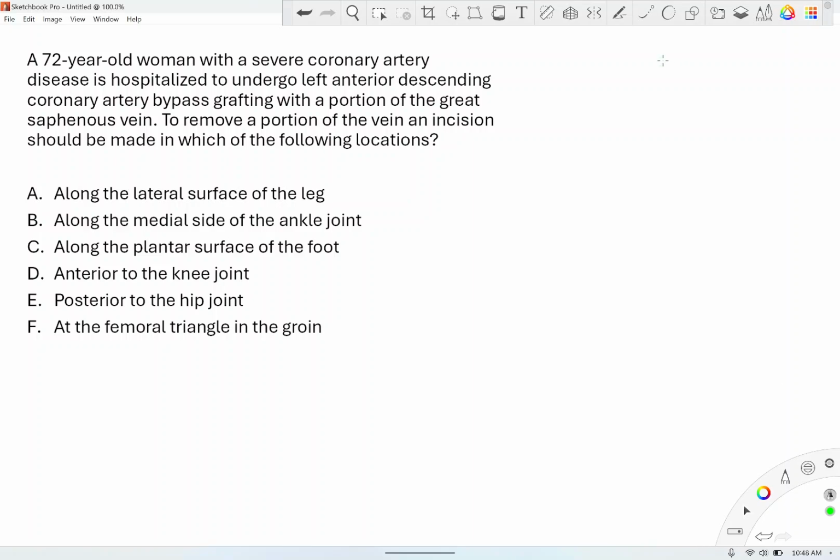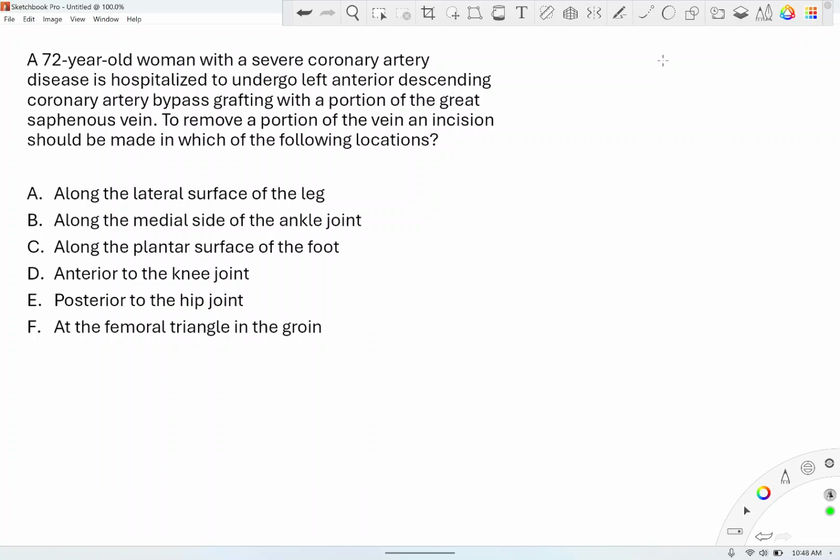Okay, so the next question is, a 72-year-old woman with a severe coronary artery disease is hospitalized to undergo left anterior descending coronary artery bypass grafting with a portion of the great saphenous vein. To remove a portion of the vein, an incision should be made in which of the following locations? Okay, so the question is asking, a 70-year-old woman has severe coronary artery disease, therefore she needs a bypass. To do the bypass, you need a vein. So in this case, saphenous vein. Where would you make the incision to take a portion of the saphenous vein and make a graft out of it?